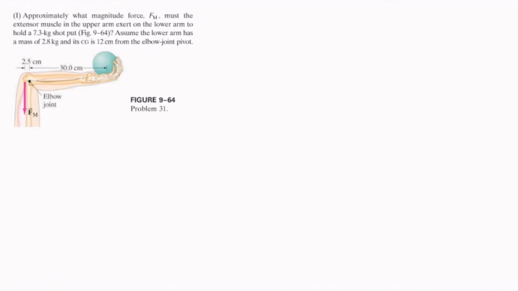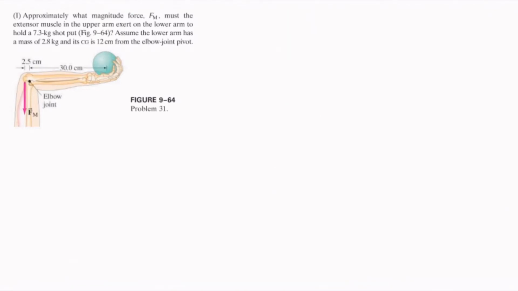The third problem involves a problem regarding the forearm. Approximately what magnitude force F sub m must the extensor muscle in the upper arm exert on the lower arm to hold a 7.3 kilogram shot put? Assume the lower arm has a mass of 2.8 kilograms and its center of gravity is 12 centimeters from the elbow joint. So we want to know how much force this extensor muscle is applying in order to hold that ball. To do this, we first need to identify all the forces.